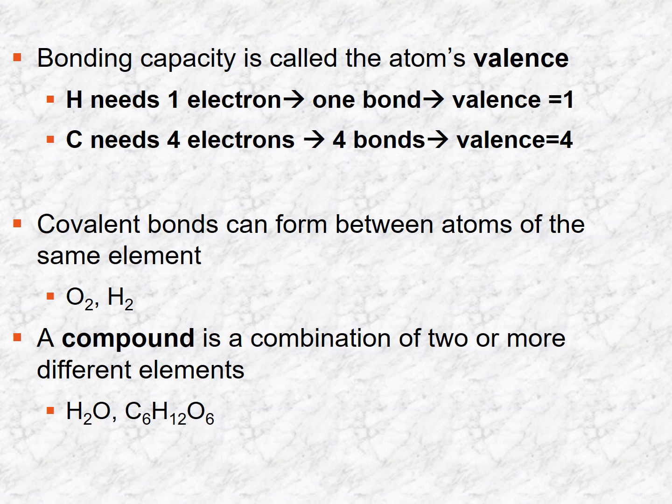Now, covalent bonds can form between atoms of the same element or atoms of different elements. Covalent bonds between the same elements are called molecules or molecular, like this is molecular oxygen, this is molecular hydrogen. A compound is a combination of 2 or more different elements, right? So you can see the water is a compound and C6H12O6 is glucose. That is also a compound.